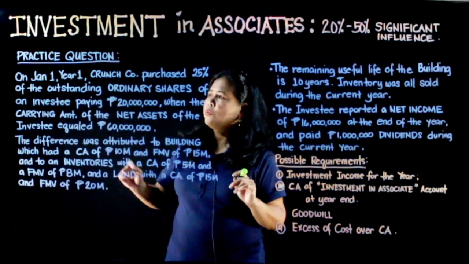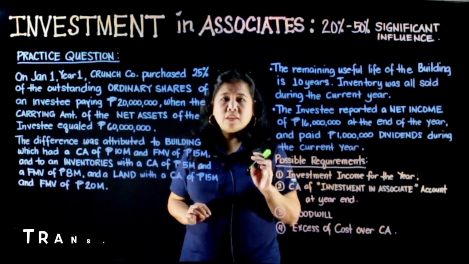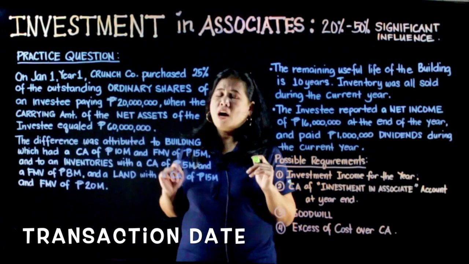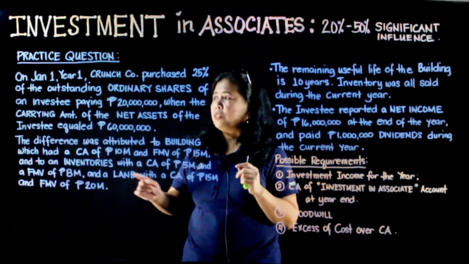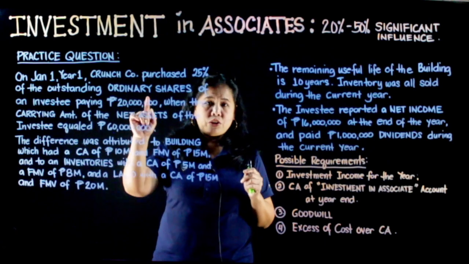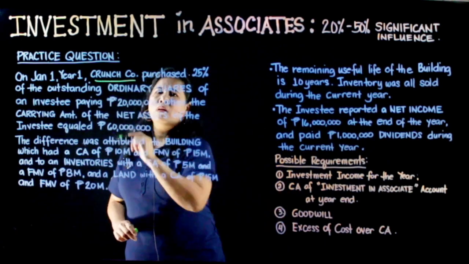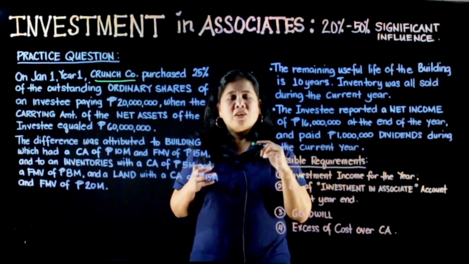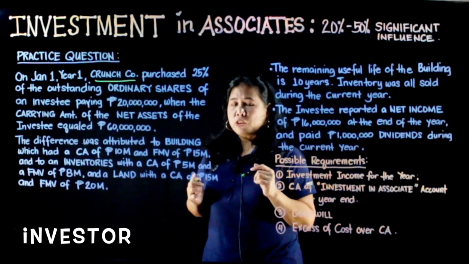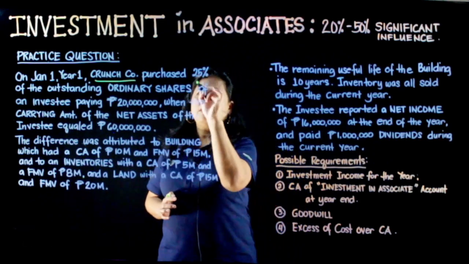So on January 1, year 1, that's our transaction date, Crunch Company purchased 25% of the outstanding ordinary shares. So, si Crunch Company, siya ang investor natin. Purchase 25%.